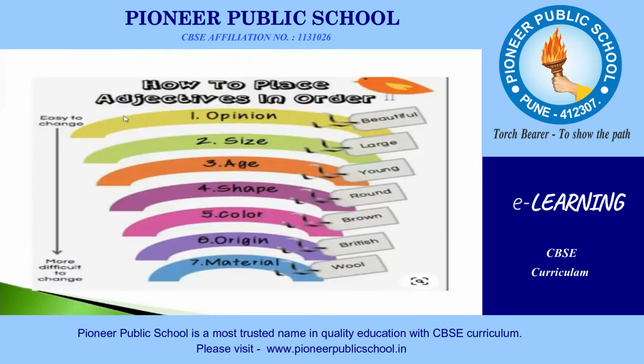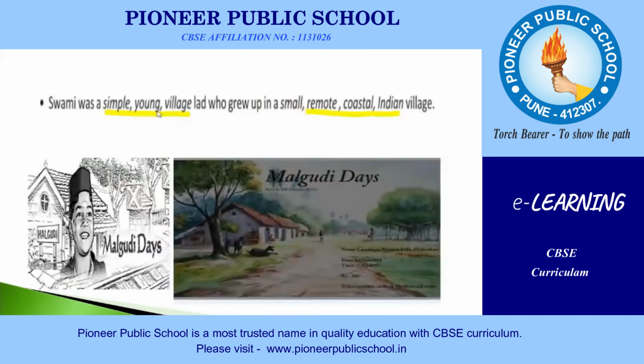Swami was a simple, young village lad who grew up in a small, remote, coastal Indian village. Now, in this sentence, the words lad and village are the nouns which have been described by using a few adjectives.